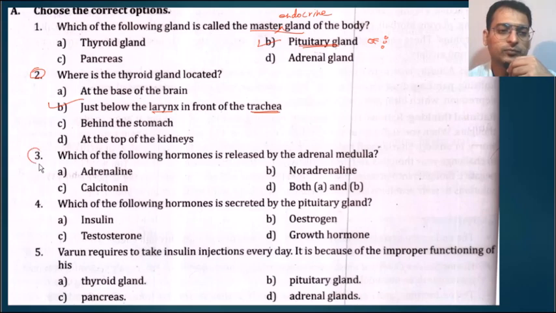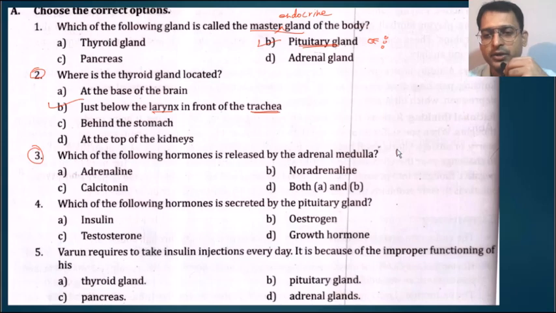Which of the following hormones is released by the adrenal medulla? So you should be able to recollect that the shape of the kidney is almost like the shape of a bean. On the top there is a small cap-like structure. This is the adrenal gland.